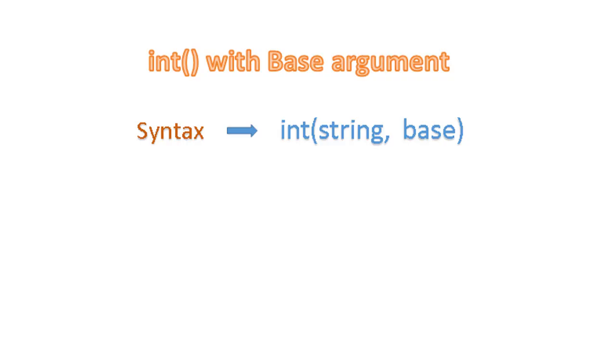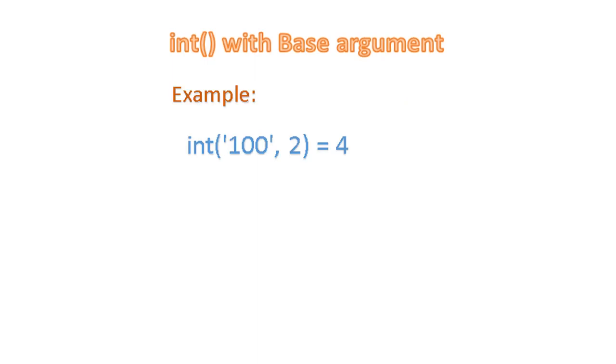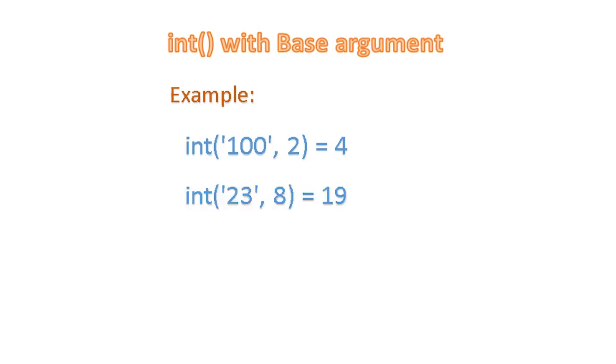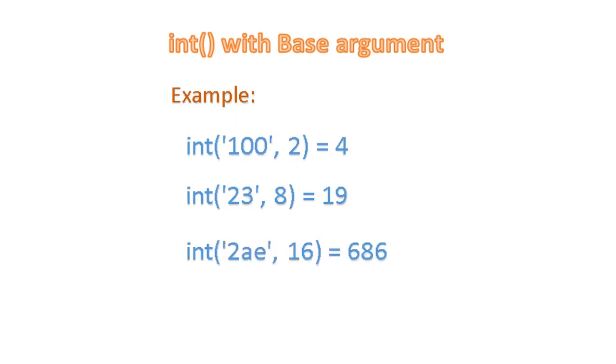Int function with base argument. Int function can have an optional argument called base. Base argument is used only when the value is string. When base is equal to 2, then the input must be a binary number. In this case, the input string must be a combination of 0 and 1. When base is equal to 8, then the input must be an octal number. In this case, the input string must be a combination of value from 0 to 7.